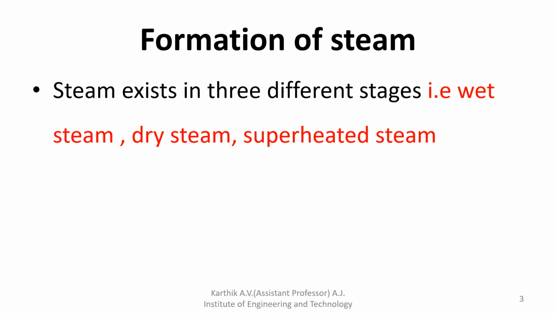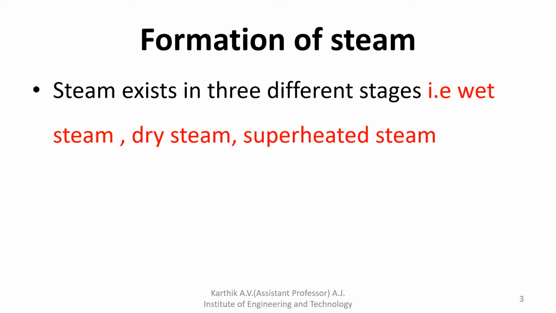Wet steam is the steam production in a boiler tank. Before starting the boiling process, we have to fill 50% of water in the boiler drum. Then, adding heat, the steam will be generated. By adding heat to the water, it converts from liquid state to vapor state. The vapor form of water is called steam. Steam with water content is called wet steam.